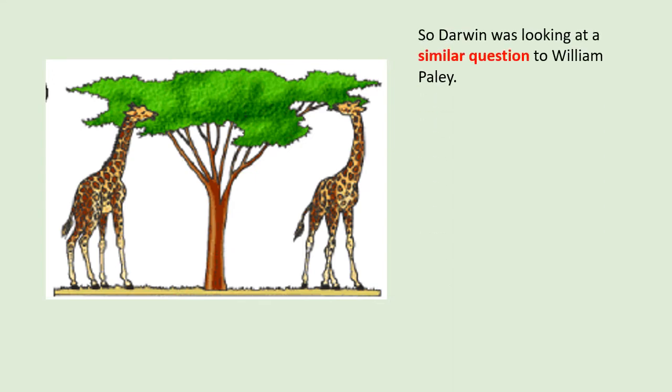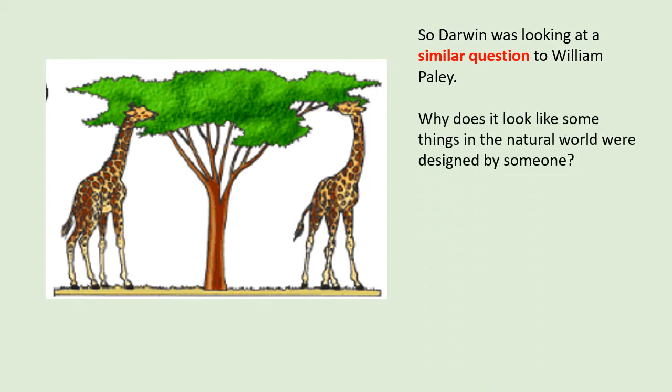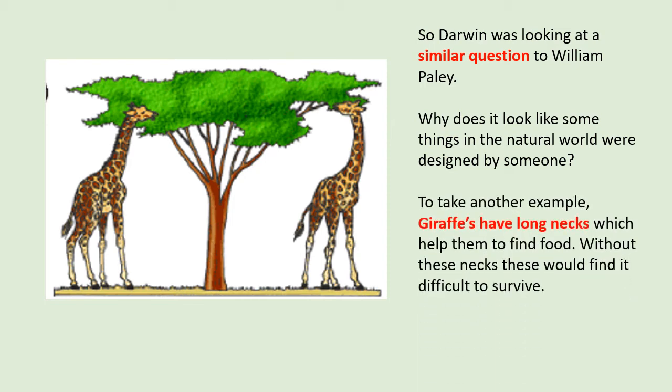So Darwin was looking at a similar question to William Paley. He had a similar question in his mind. His question was this: why does it look like some things in the natural world were designed by someone? You know, we just saw with the finches, it looks like someone's designed the finches with the right kind of beak. To take another example, giraffes have long necks, which help them to find food because the food they eat is at the top of the trees. Without these necks, they would find it difficult to survive.